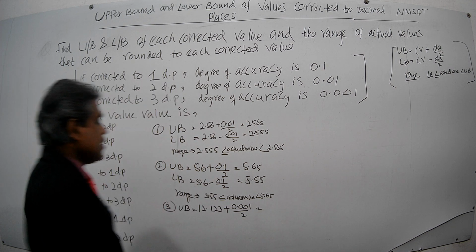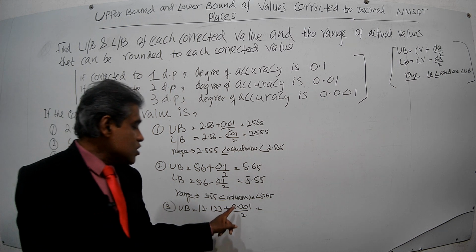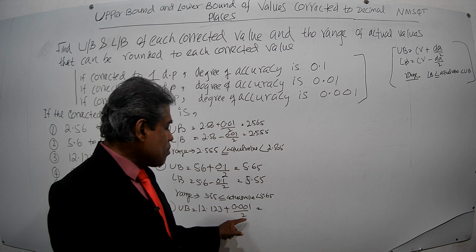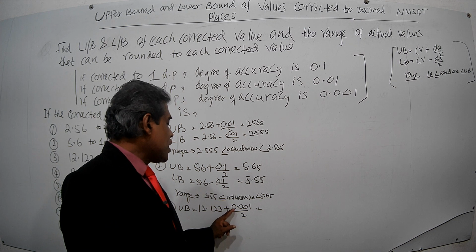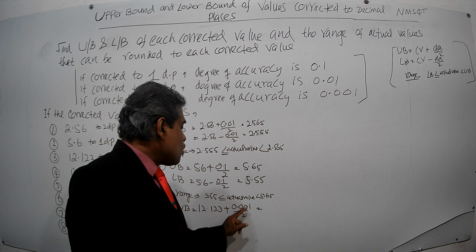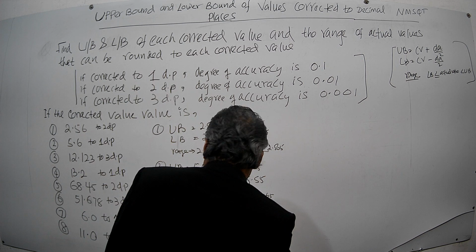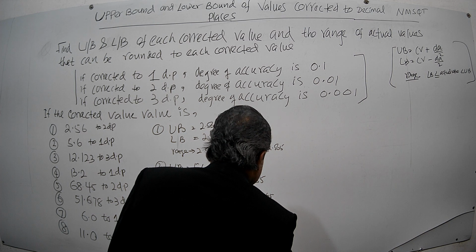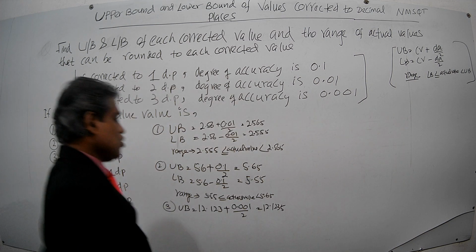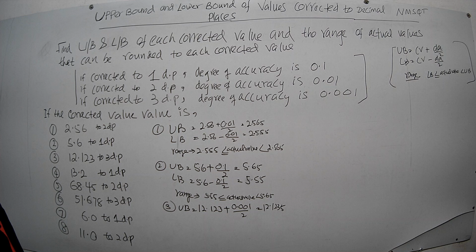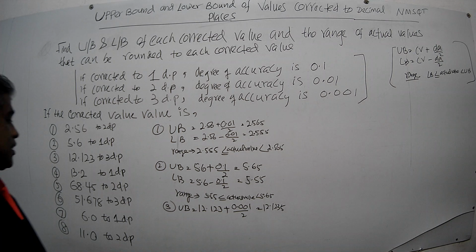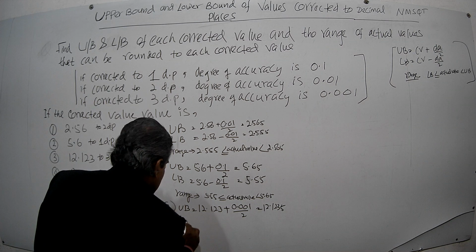When 0.001 is divided by 2, the answer will be 0.0005. Then you add those and you get 12.1235.